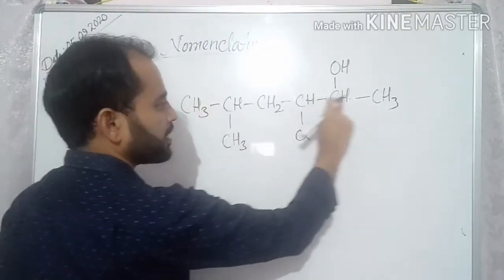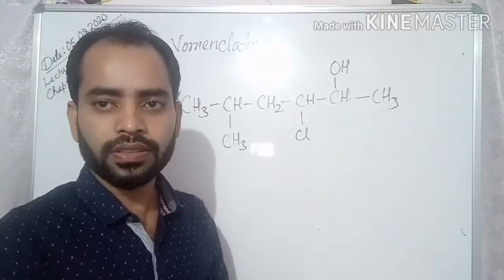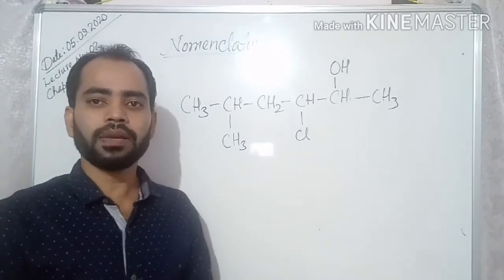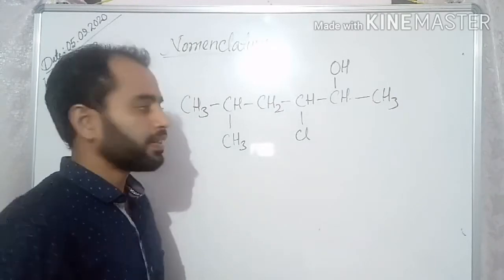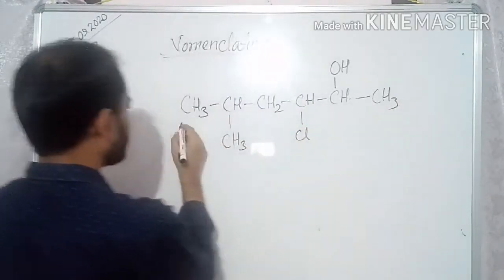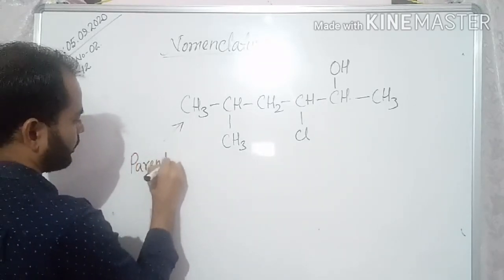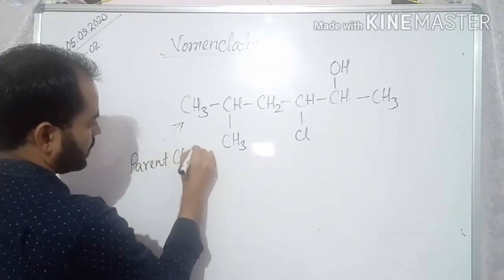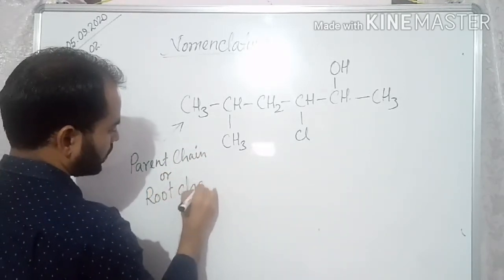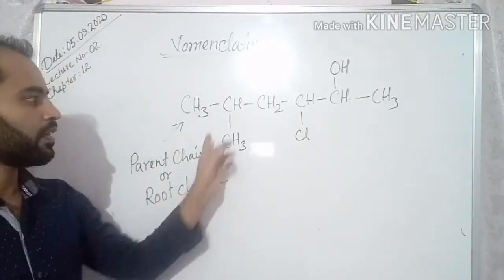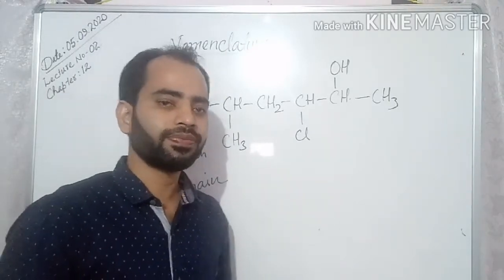So you see, in this particular compound or molecule, this is the longest chain. The longest chain of carbon. We have to consider the longest chain of carbon. So this is the longest chain, and this is called the parent chain or root chain.